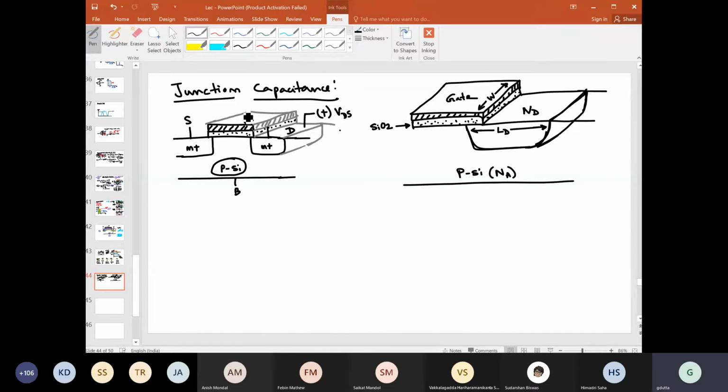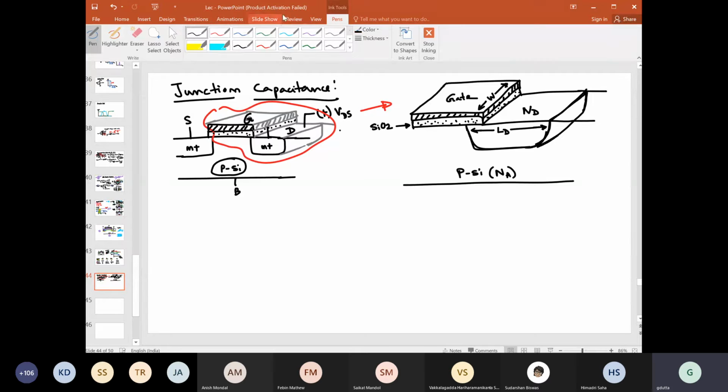So again, this part of the MOSFET is redrawn here for our analysis. Here you can see this is the gate, this is the width, right? This is the length of diffusion, the length of this drain terminal, so it is LD. Doping concentration is ND, and this is the P silicon, which is NA, right? So what is the capacitance that is being offered by this, suppose when VD equals 0, right?